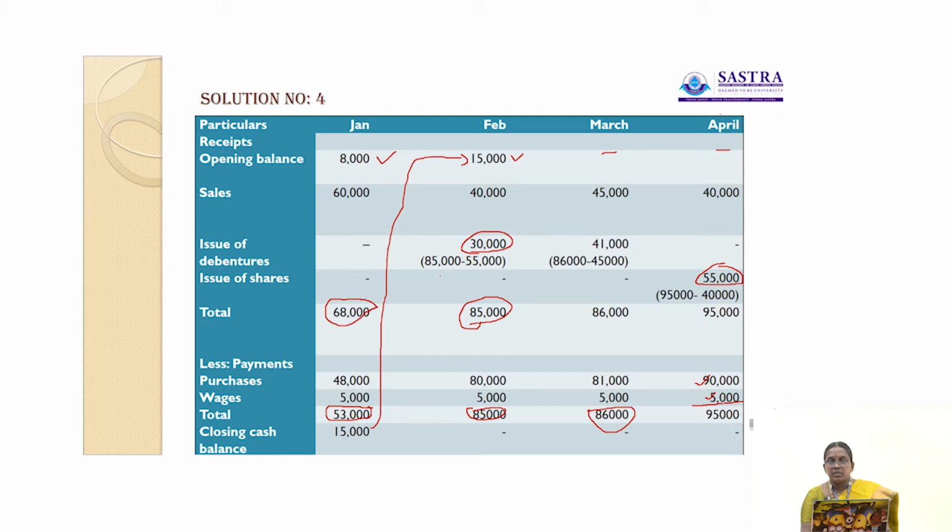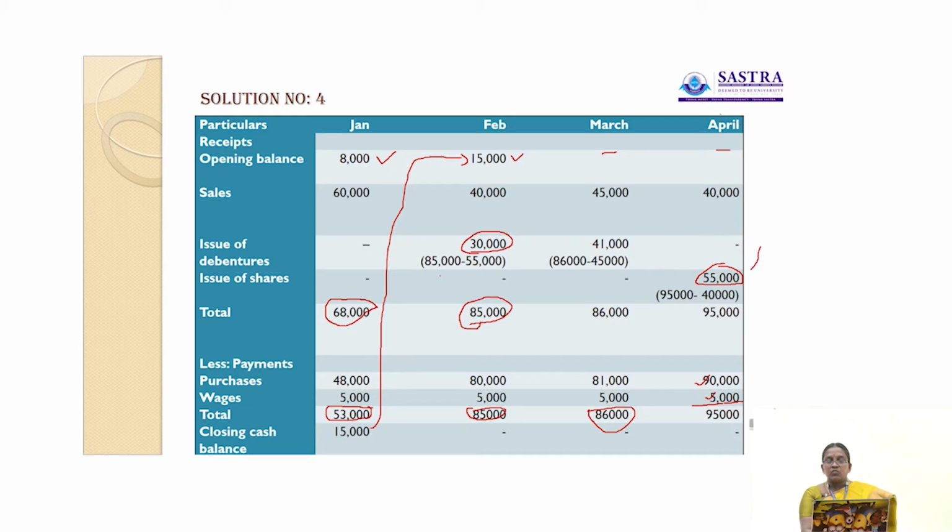So we have to apply the second option, deficit budget. So 85,000 minus 55,000, 30,000, which is utilized for issue of debentures. So 15,000 plus 40,000 plus 30,000, totally 85,000. So here the payment side is also 85,000. Here there is no closing balance.